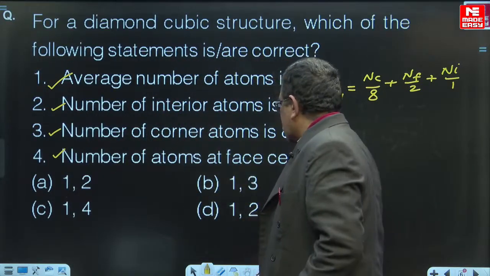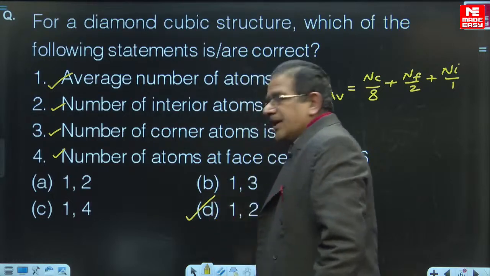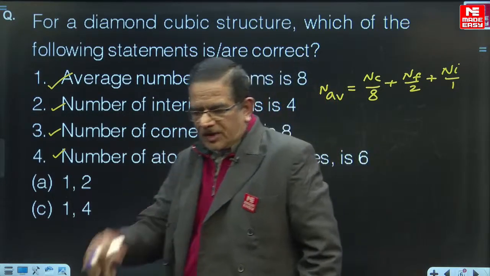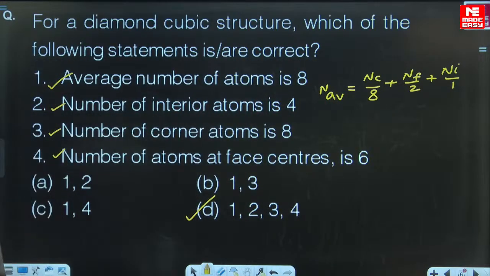Therefore, all the 4 choices 1, 2, 3, 4 are correct. Hence, choice D is the right answer for this particular question. Let us see who has answered.